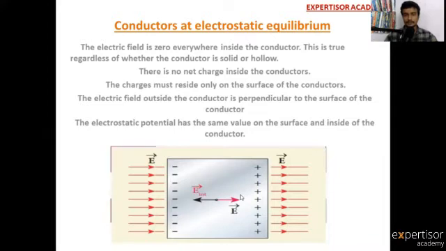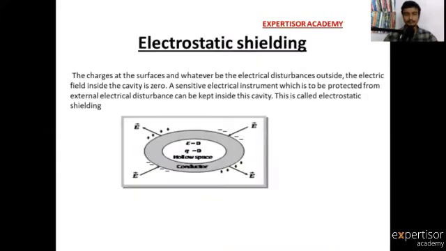Next one is electrostatic shielding. See this hollow conductor. Inside the hollow conductor, charge is zero and electric field is also zero.